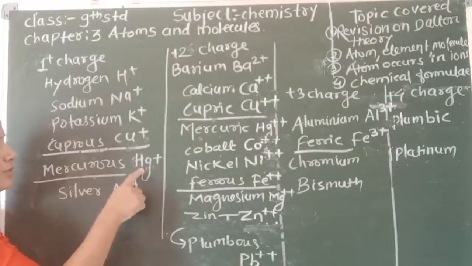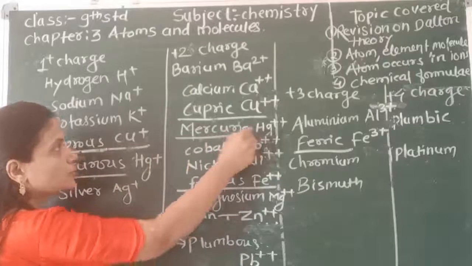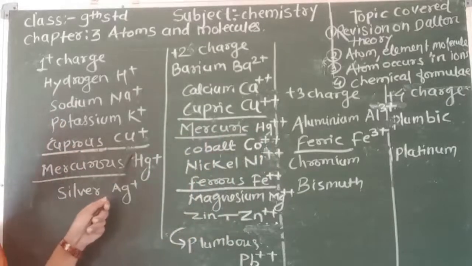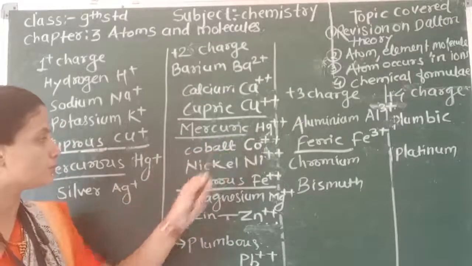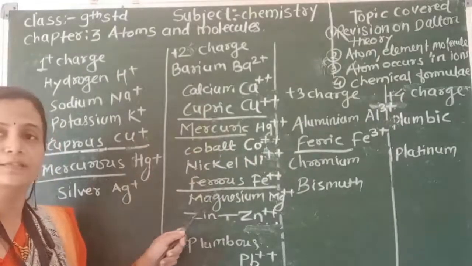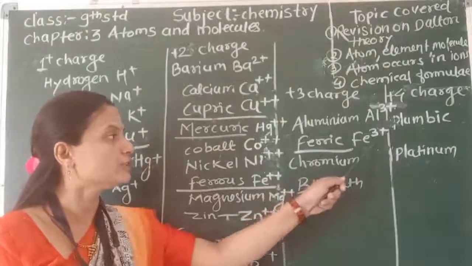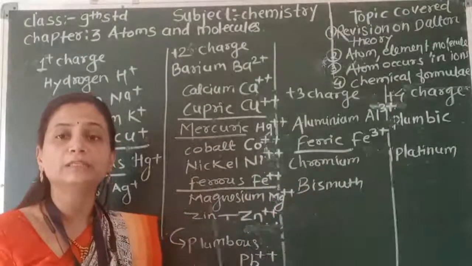Mercurous is 1 positive and mercuric is 2 positive. Cuprous is 1 positive and cupric is 2 positive. In the same way, ferrous is 2 positive and ferric is 3 positive. You must remember the difference in that.